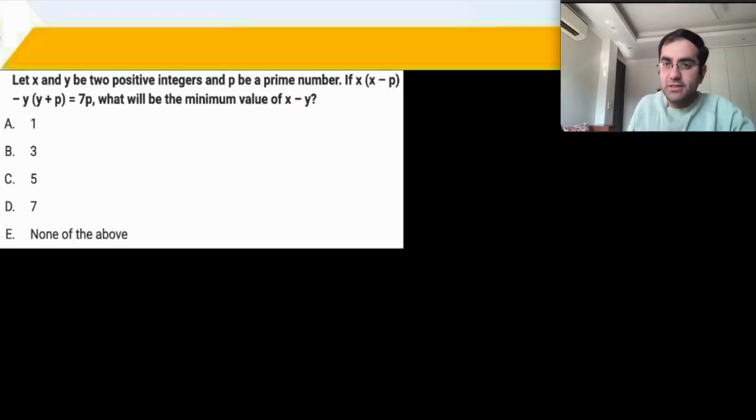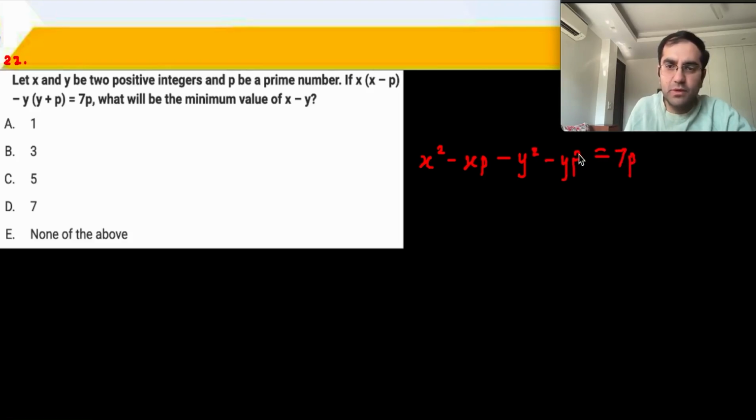Last quants question of this paper, question number 22. Let x and y be two positive integers and p is a prime number. And we open this up. If x square minus xp minus y square minus yp is equal to 7p, what is the minimum value of x minus y?